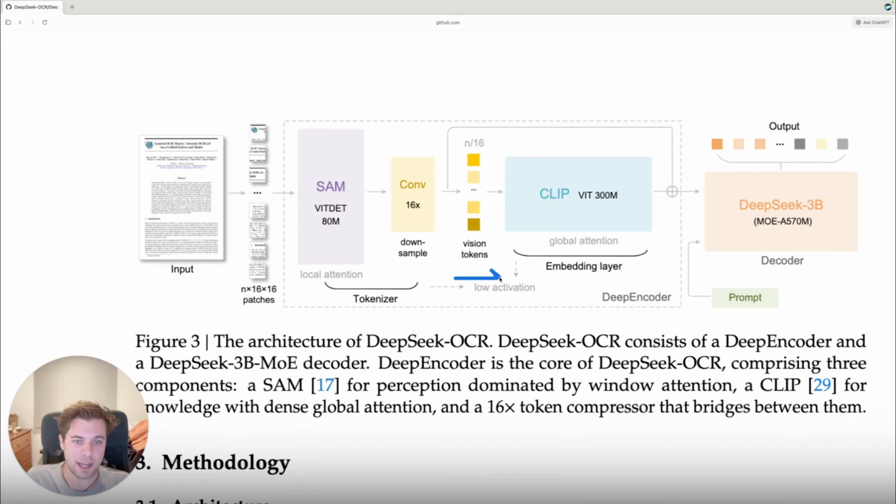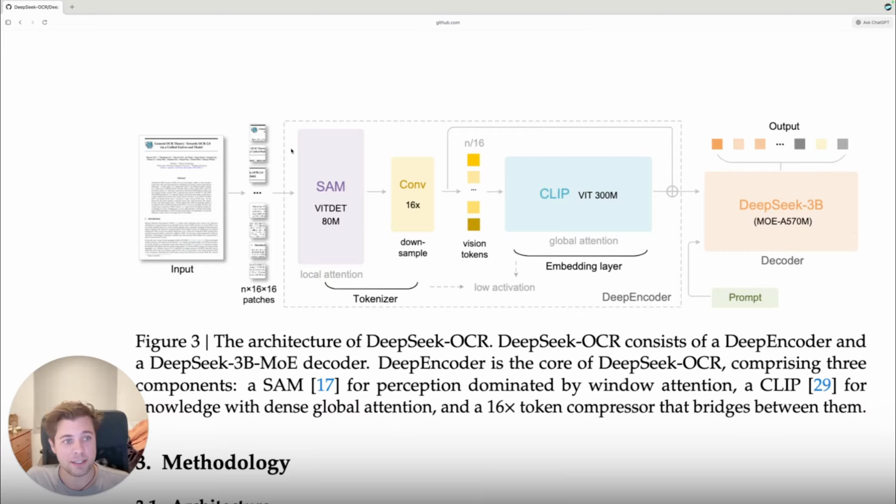Then it takes the tokens that it has compressed and puts it into CLIP, which is a 300 million parameter model. And this basically embeds all the tokens so that we have embeddings. Now, DeepSeek 3 billion will go ahead and decode that into Markdown, into human readable text. So essentially, we have a fully working system where we can increase any context window by 10x.